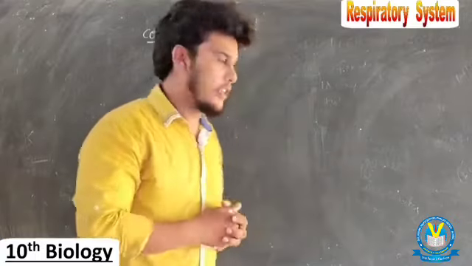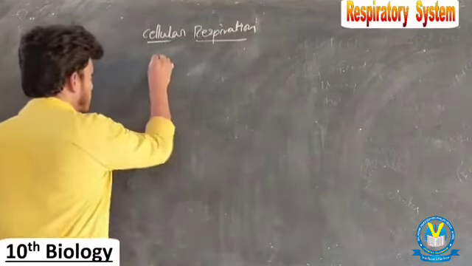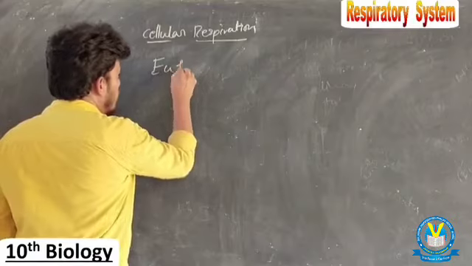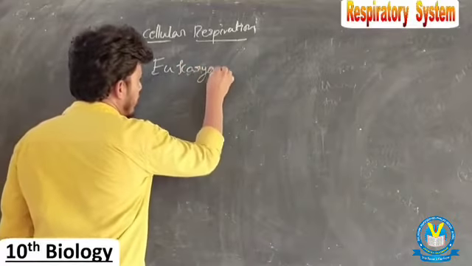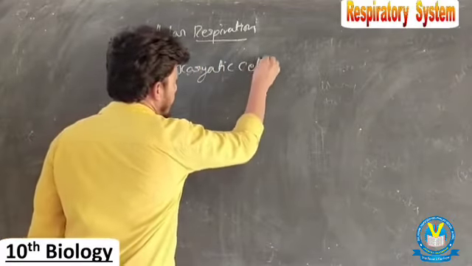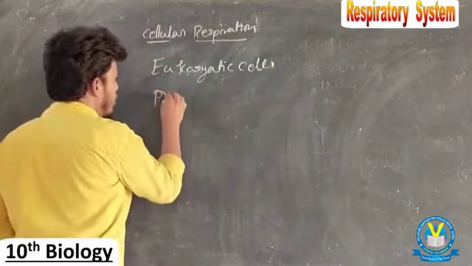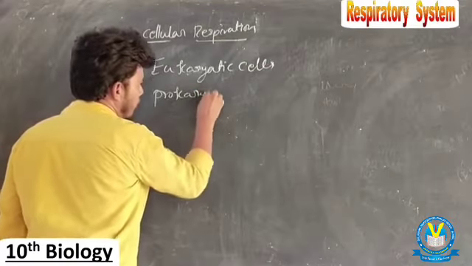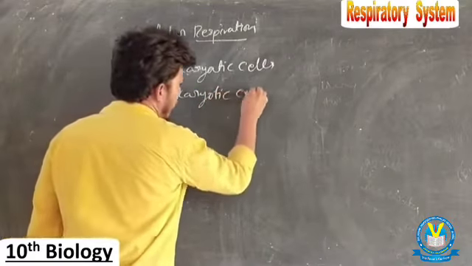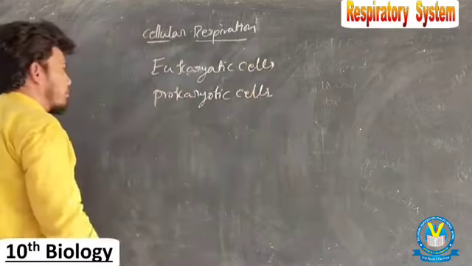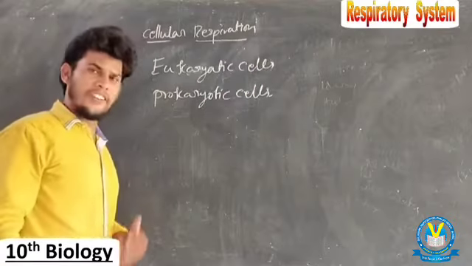So there are 2 types of cells. The first one is eukaryotic cells and the second one is prokaryotic cells. Eukaryotic cells and prokaryotic cells.